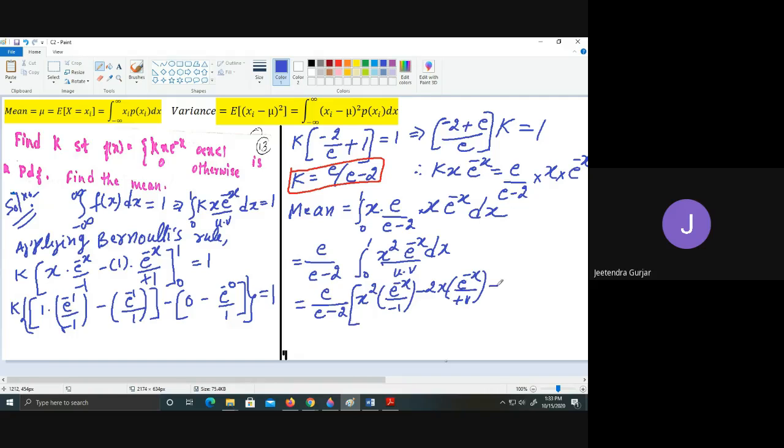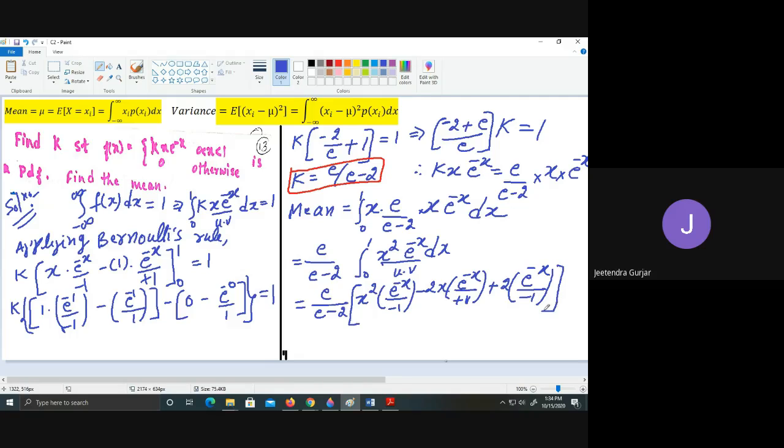Okay, plus then, we take now 2x, differentiation of 2x is again 2. So again, integration of e raised to minus x. So integration of e raised to minus x, we get e raised to minus x upon minus 1.